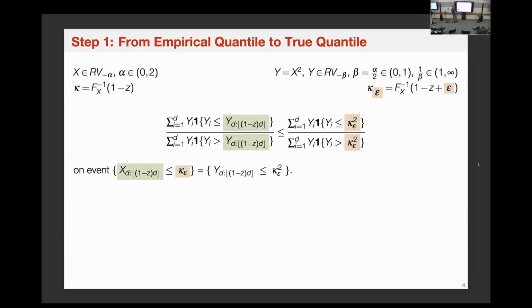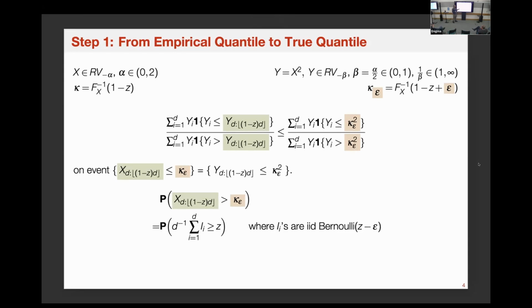The chance of this not happening, in other words, the chance of having a bad case, means that each x is an IID random variable. The chance of them crossing kappa epsilon will be z minus epsilon. So for this to happen, there are d draws of these Bernoulli trials, and for some reason, even though their mean is z minus epsilon, their running average is larger than z. So this goes back to a Cramér's theorem type of regime again.